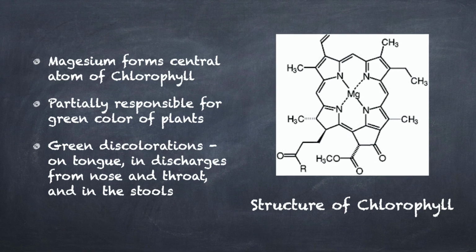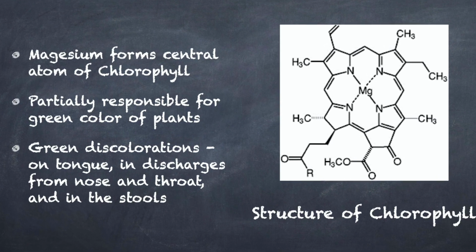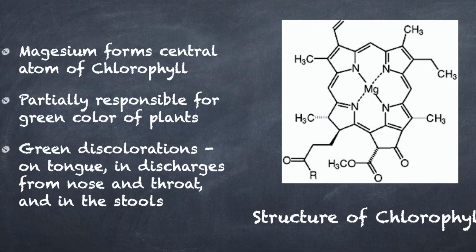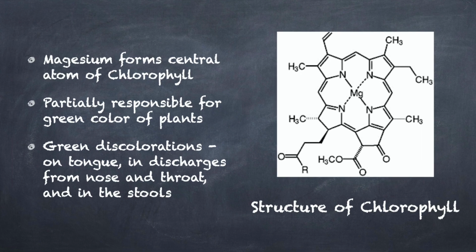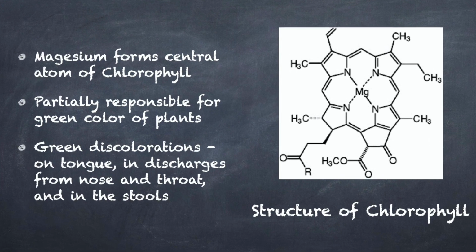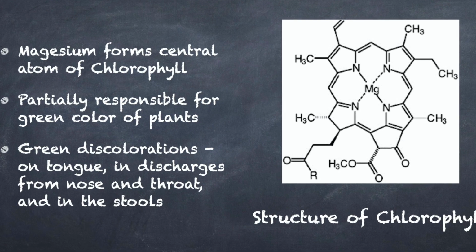Another point worth noticing, which might also help remembering the symptoms of this medicine, is that magnesia forms the central atom of chlorophyll and is therefore partially responsible for the green color of plants. And patients who need Mag carb also show marked green discoloration on their tongue, in their discharges from nose and throat, and in their stools.